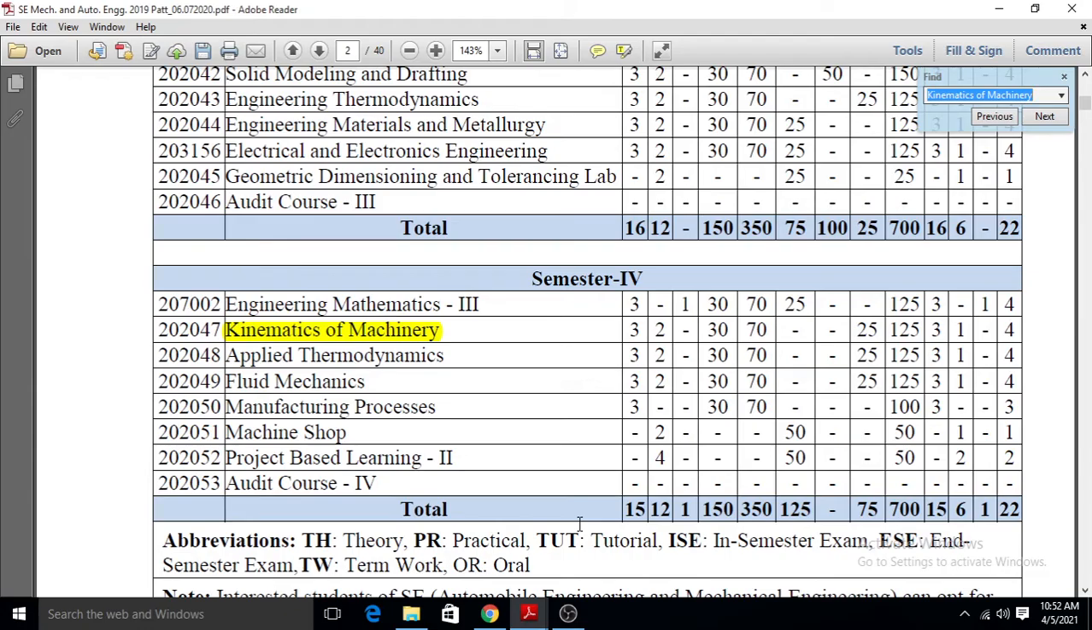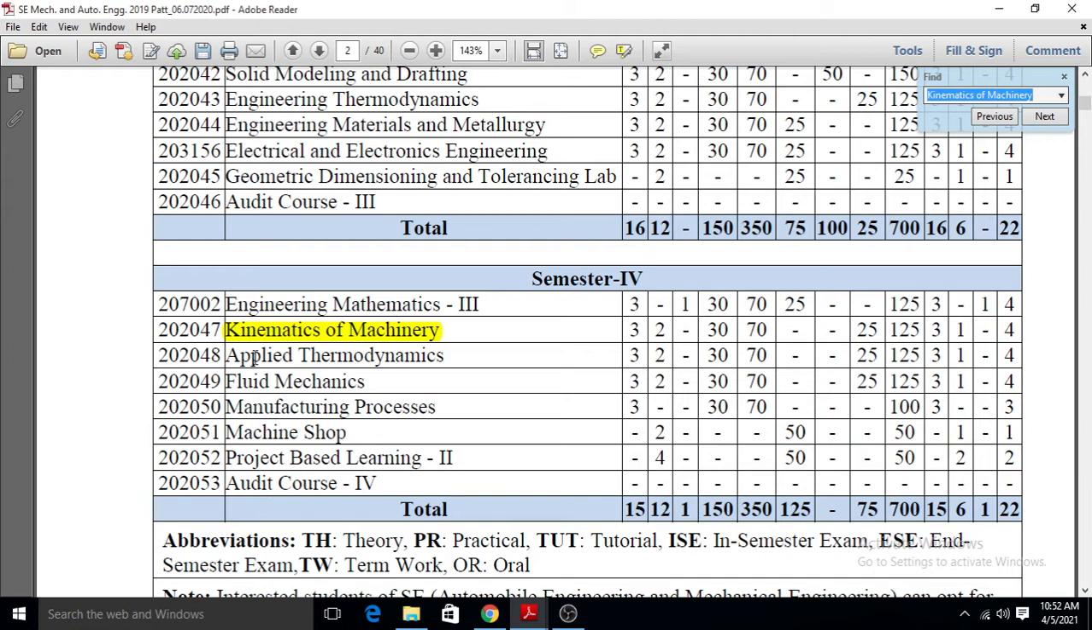Our fourth semester syllabus consists of these main 5 subjects: engineering mathematics 3, kinematics of the machinery, applied thermodynamics, fluid mechanics and manufacturing process. Out of these 5 subjects, there is one, kinematics of machinery, that I will teach you.